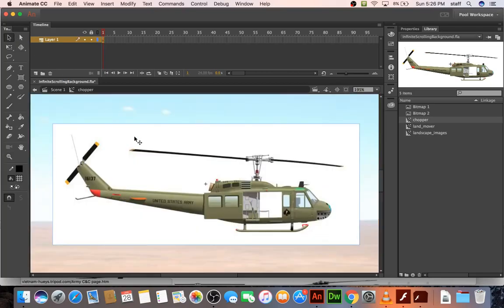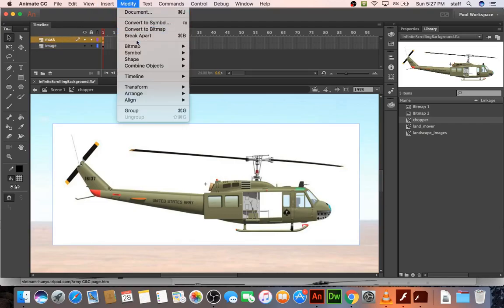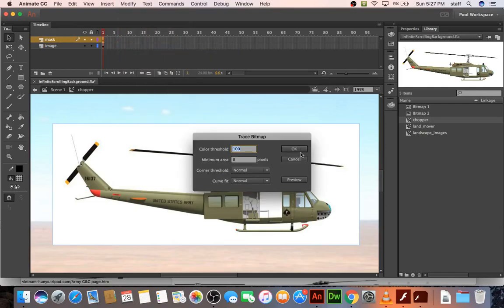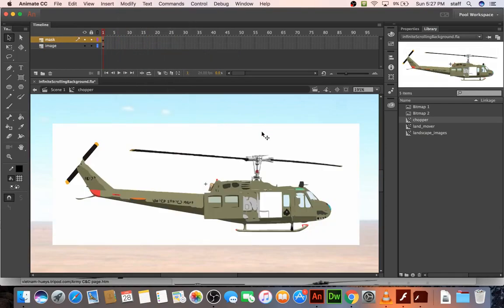I'm going to use my trace bitmap mask trick. I'm going to copy this, make another layer, Command Shift V to paste it in exactly the same position. Image. This is the mask. So on the mask layer, let's do modify bitmap, trace bitmap, and just hit OK. Now we can delete out all the white.